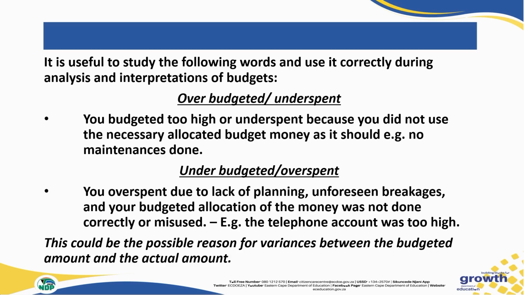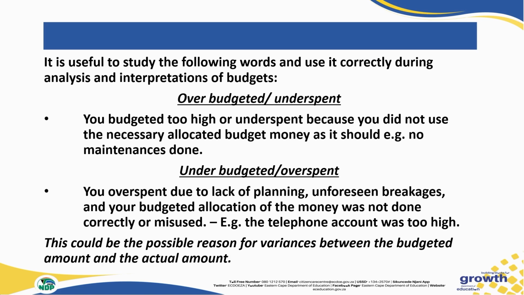You budgeted too high, or you underspent because you did not use the necessary budgeted money as it should have been. For example, if we planned to spend 1,000 rand on maintenance, but we didn't spend anything on it actually, then it means what did we do? We underspent, or rather over budgeted.